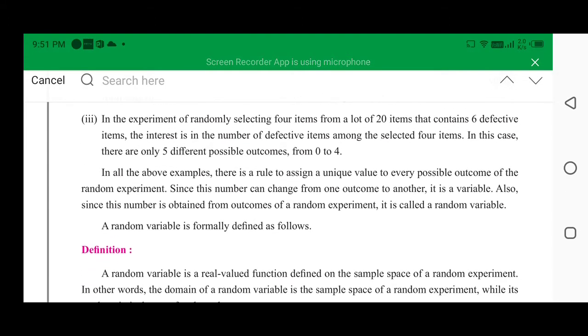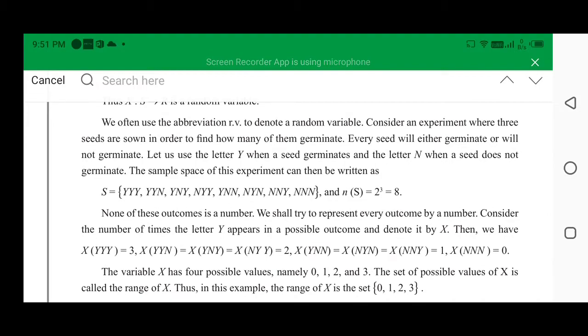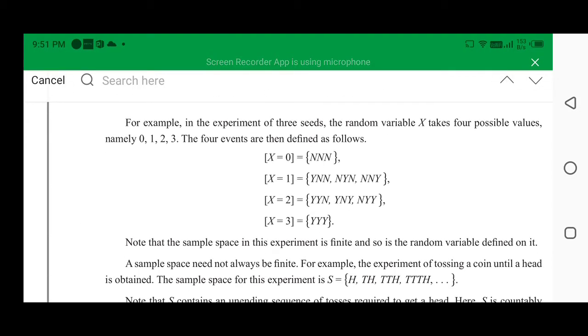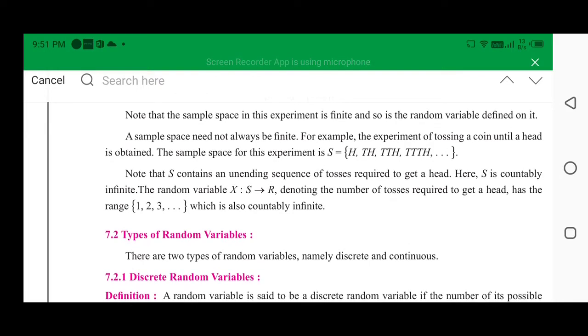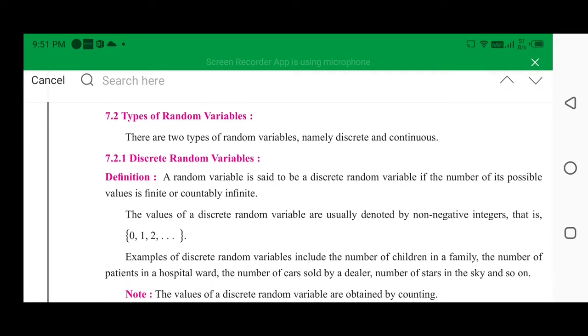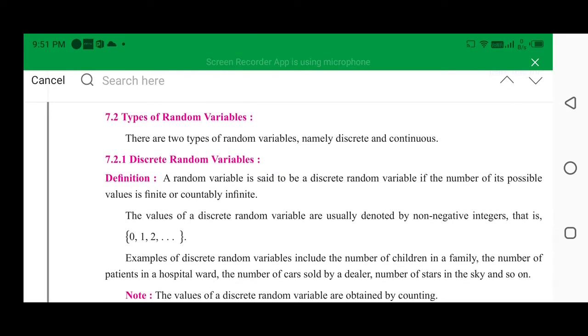These are some examples given. Here x is equal to 0, x is equal to 1, and their outcomes are given, the number of heads. Now the types of random variable. In a discrete random variable, the possible values are finite or countable.